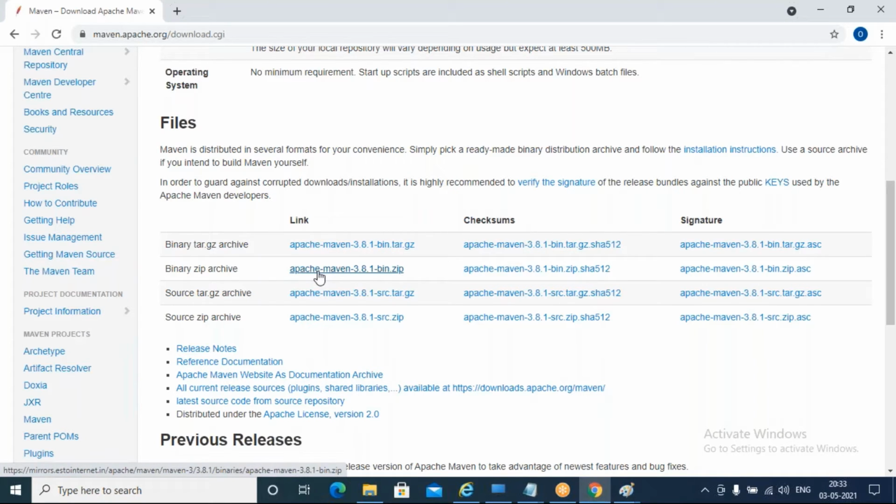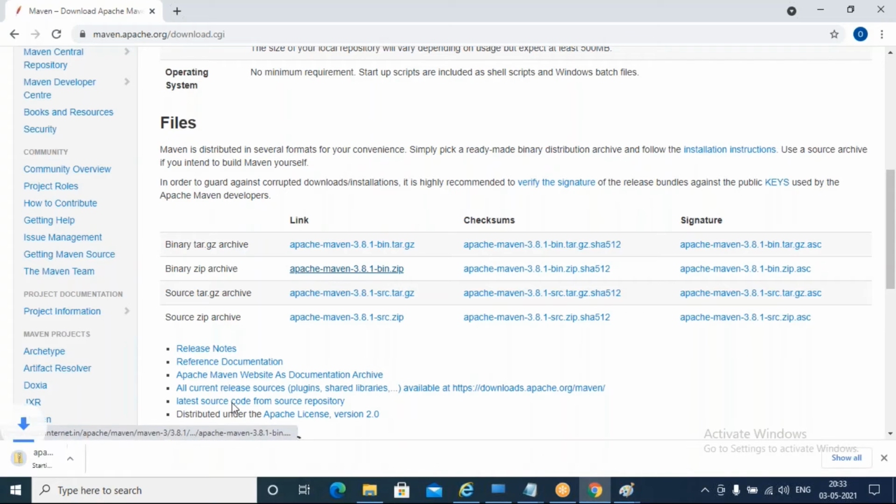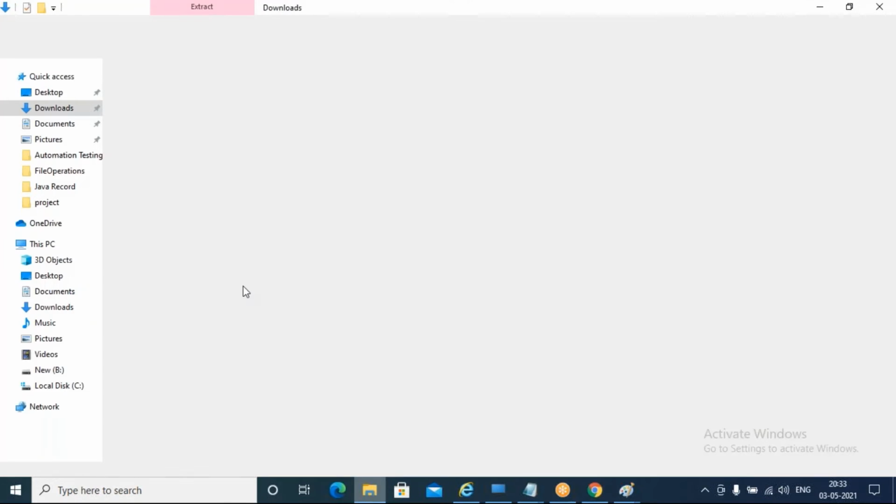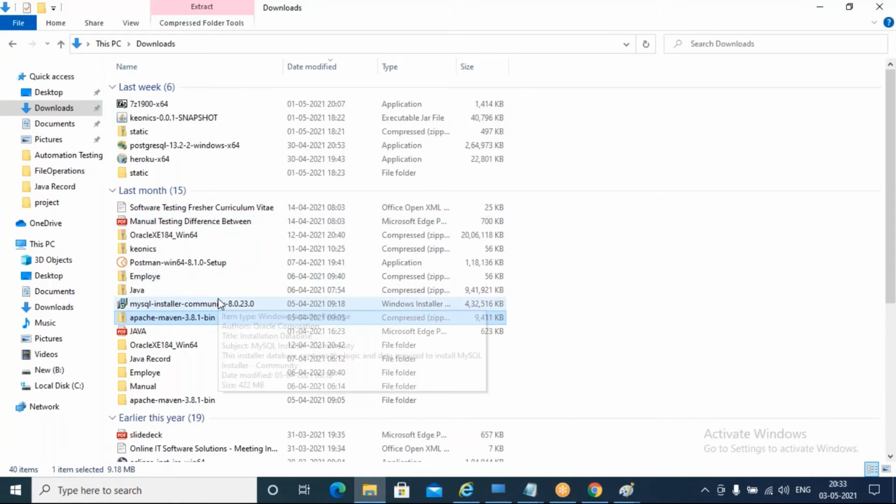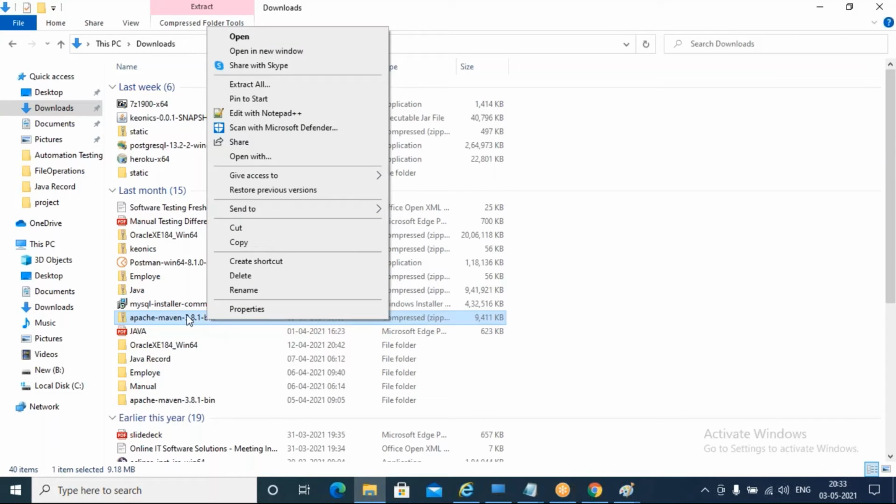If I click on this, I'm going to cancel it because I already downloaded it. If I go to my downloads, you can see I have Apache Maven 3.8.1. It is in zip format currently.